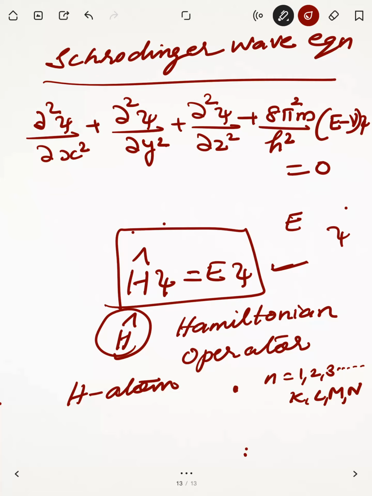The solutions gave the possible energy levels and the corresponding wave functions psi for an electron associated with each energy level.